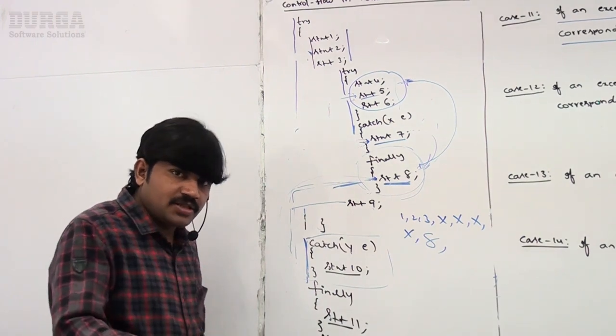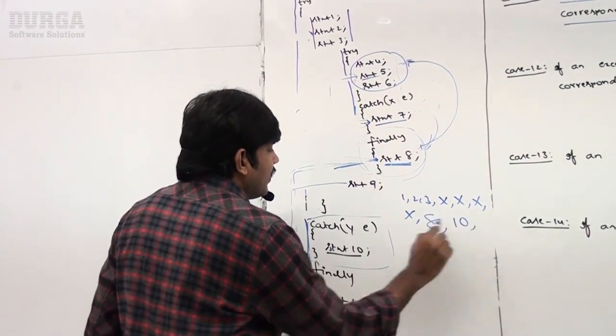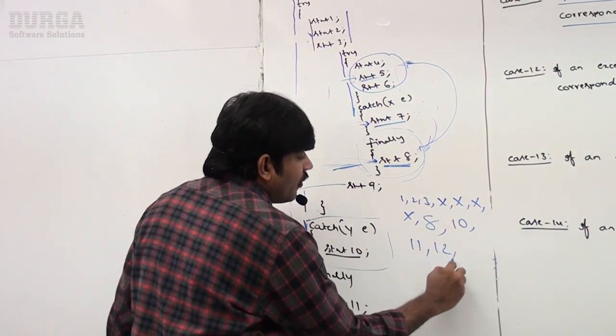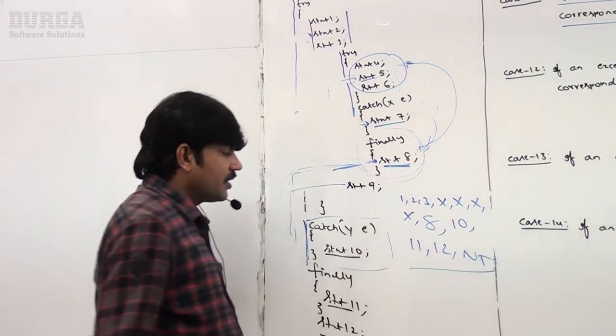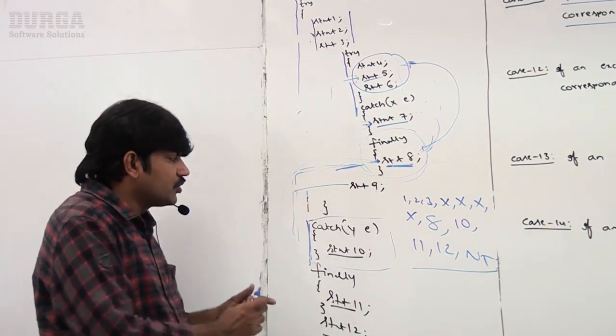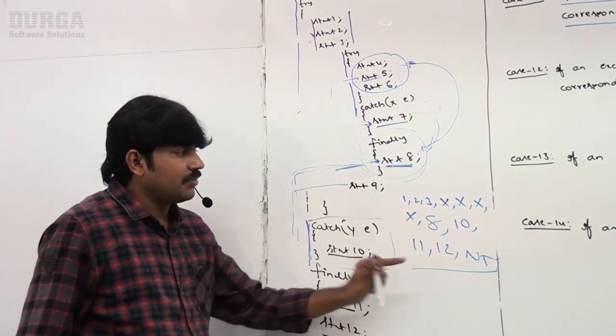The corresponding catch block matched, then automatically 10, 11, 12, normal termination. Are you getting it? So here the problem is coming. Immediately the control will go to the catch block, then 10, 11, 12, normal termination.